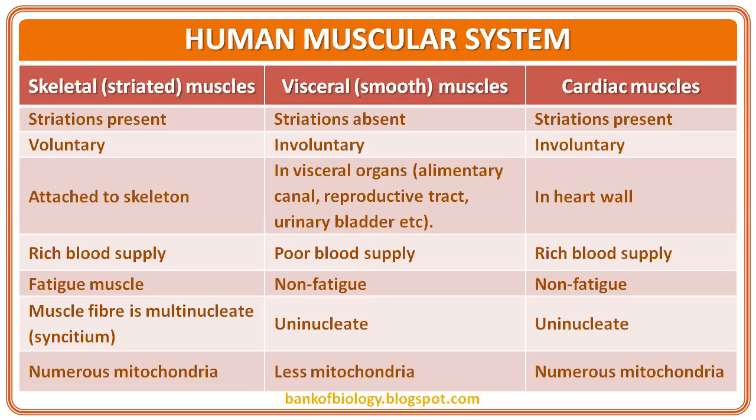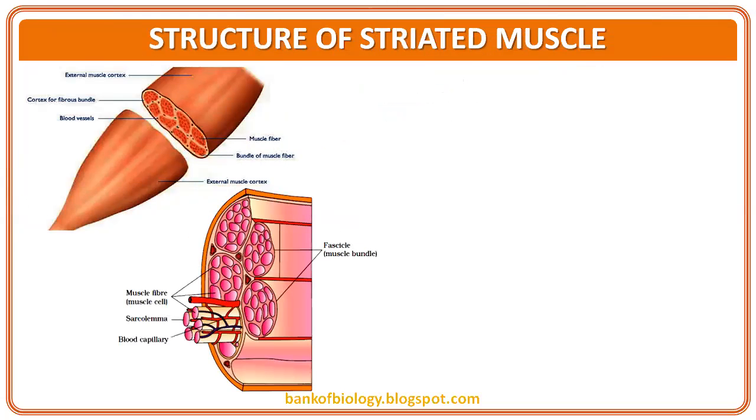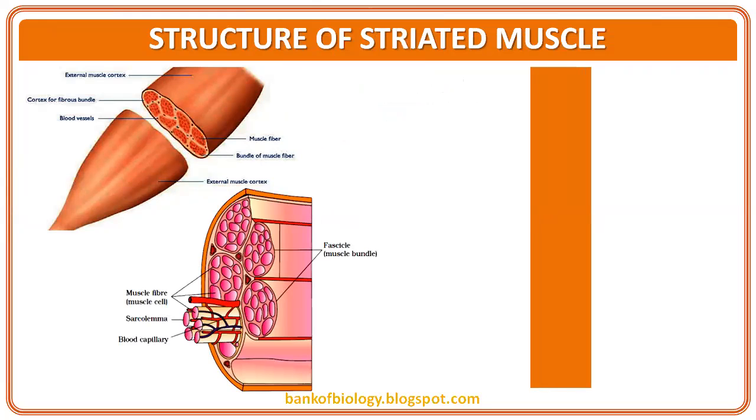Very few times you'll find a binucleate condition in cardiac muscle fiber. Mitochondria-wise, this is very important, a very regular question in examinations. Numerous mitochondria are needed in both skeletal and cardiac, fewer mitochondria in the visceral muscle. Okay. So now we are moving to the structure of striated muscle.